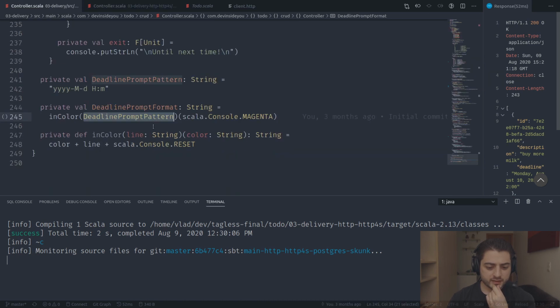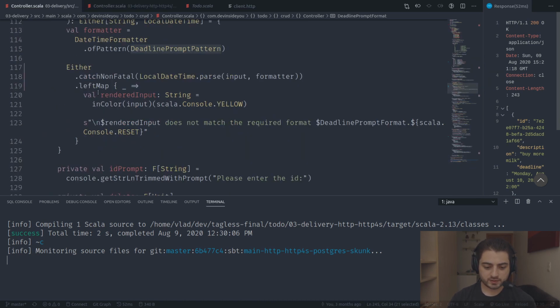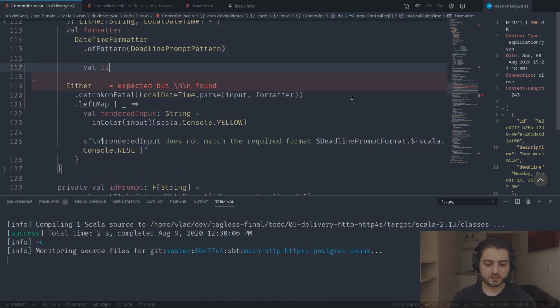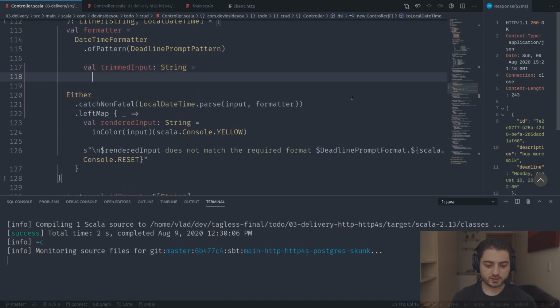Did we do it over there actually? Actually, did we do it over here? Rendered input. We didn't do it over here. We should have done it over here as well. We should have said something like trimmed input, which is a string, is input dot trim like this, right? Because we're also parsing it over here. Yeah, we should have done this all the time.